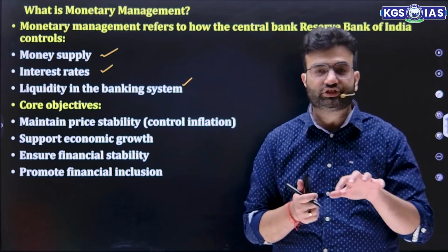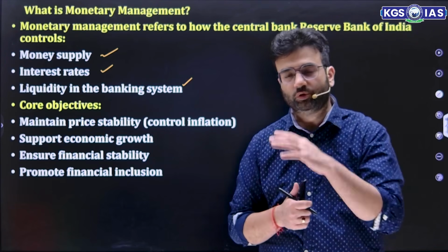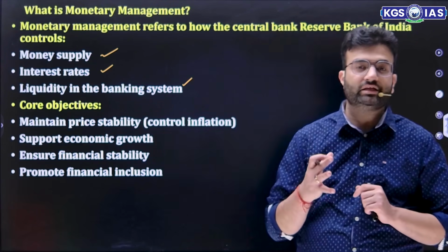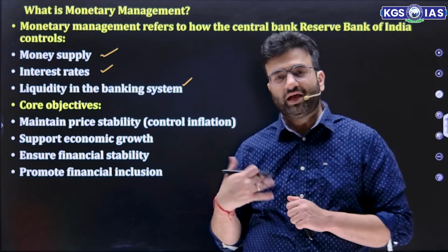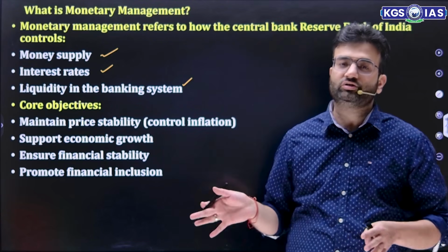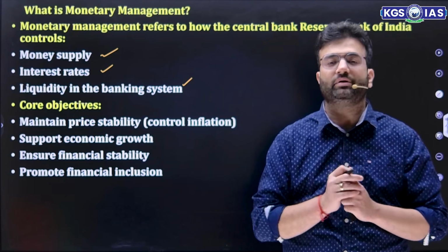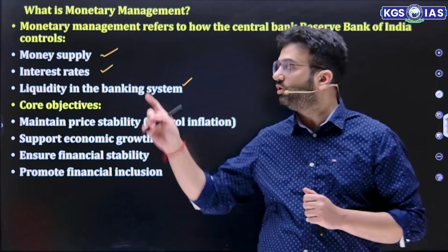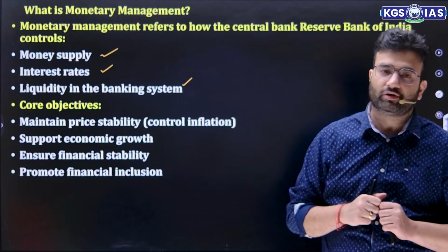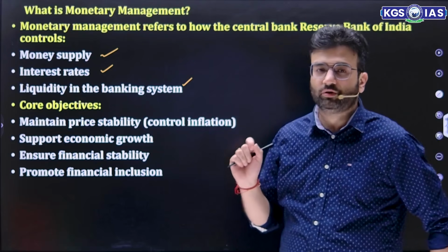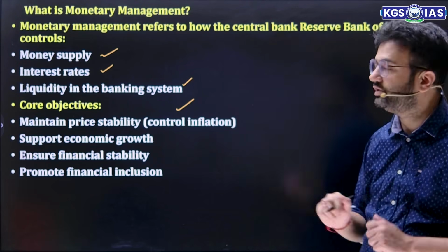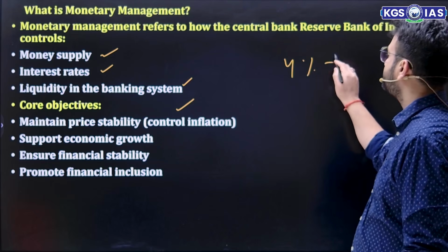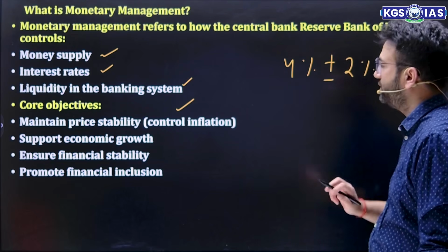Suppose there is a recessionary trend or a slowdown in the system. In that case we need to revive demand, or we need the loans of the banks to increase. In that case also proper liquidity needs to be kept with the commercial banks. So all these things are very important for overall monetary management. And the core objective of this monetary management is to maintain price stability by controlling inflation, that is 4% plus minus 2%. This is the inflation targeting.